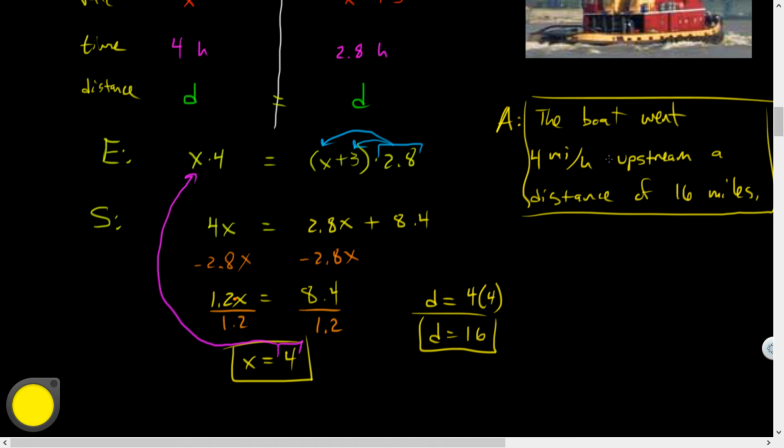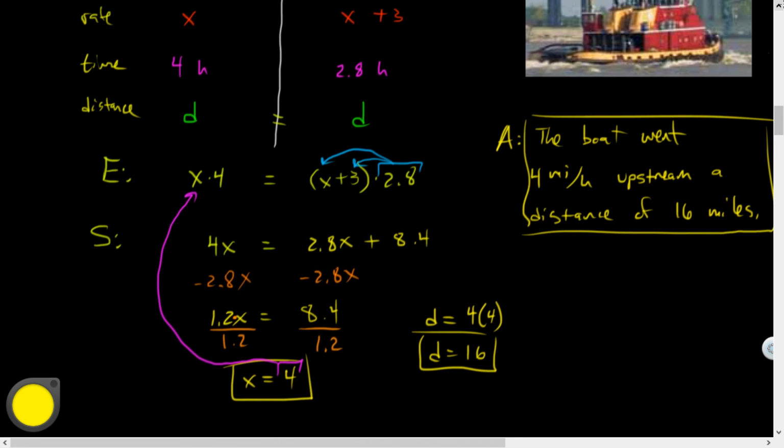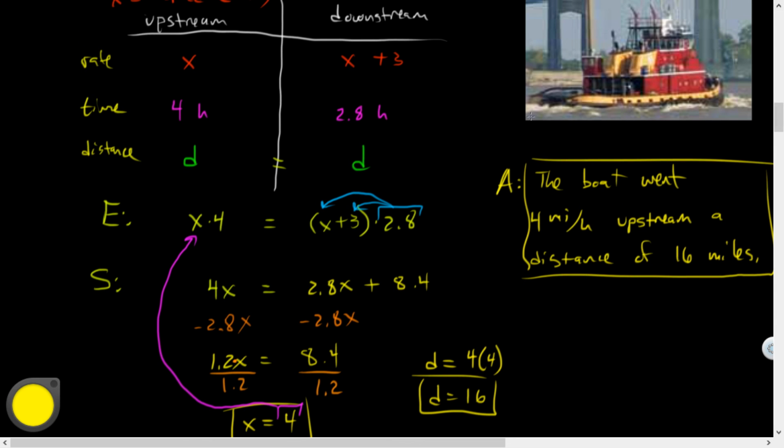I'm fine with that. I will end up having you guys practice some problems writing equations, because that's the hard part. Usually solving, you guys will be okay. Also, I want to point out I could have found the distance by plugging 4 in. x plus 3 is 7, and 7 times 2.8 would have equaled 16 as well. So there's a few different ways I could get that.